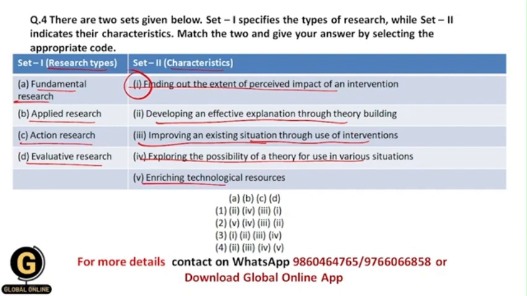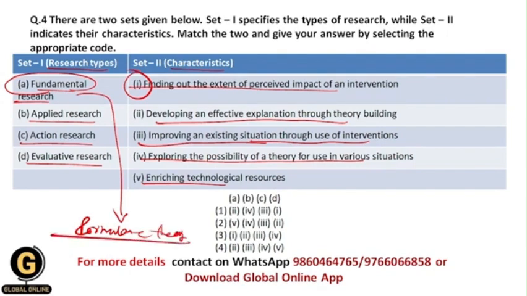So basically students, fundamental research is the basic research or pure research. Within fundamental research we formulate a theory. This is the main objective of fundamental research, to formulate a theory. And whenever we formulate the theory, we basically give the effective explanation behind it, that is, why we are formulating a theory.